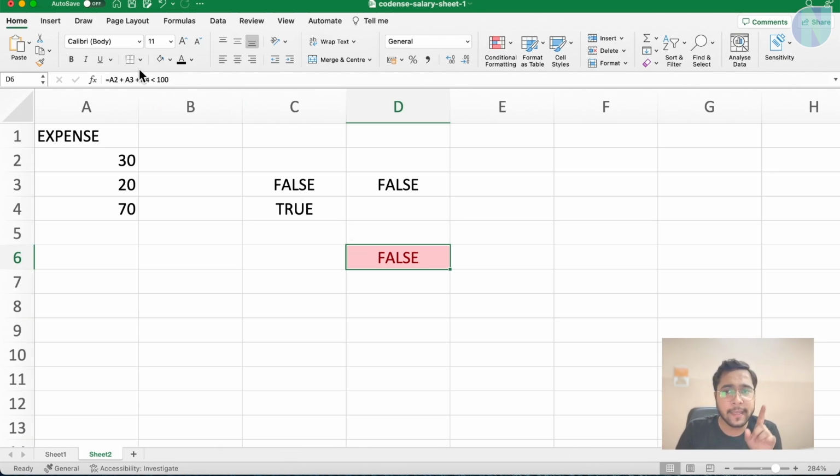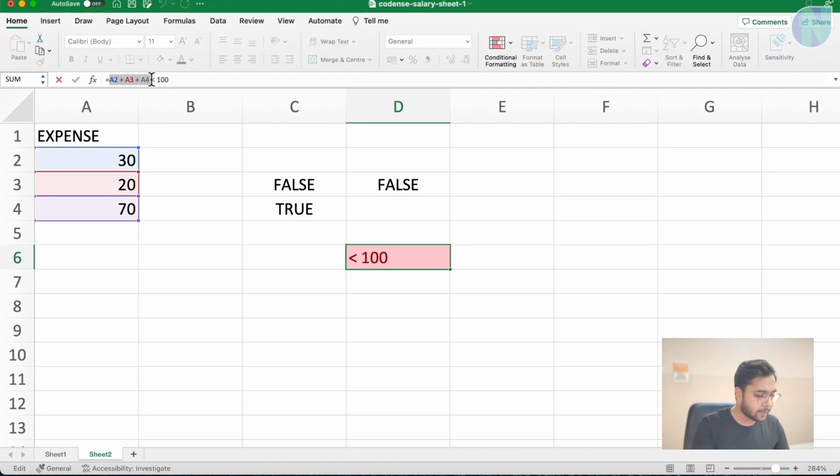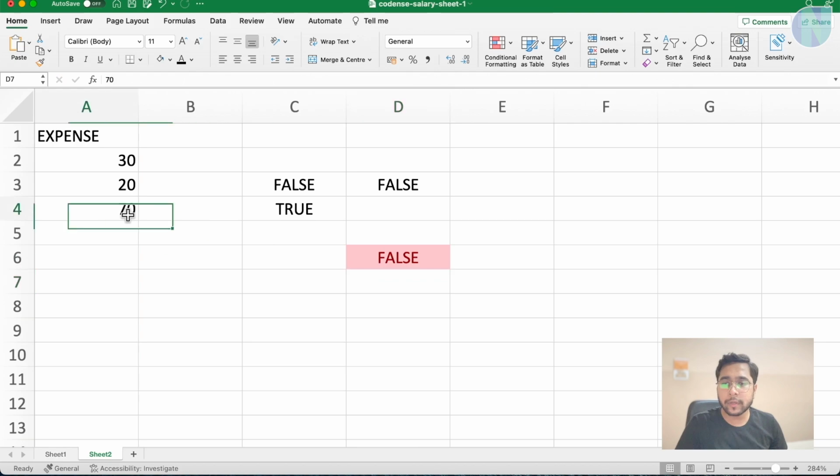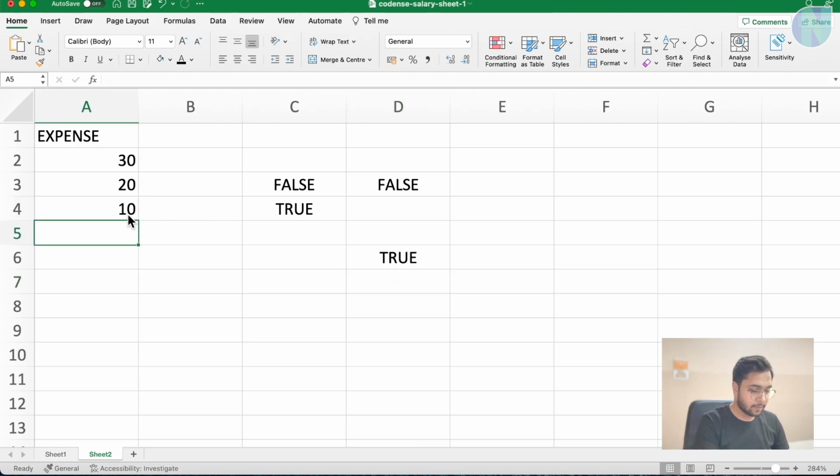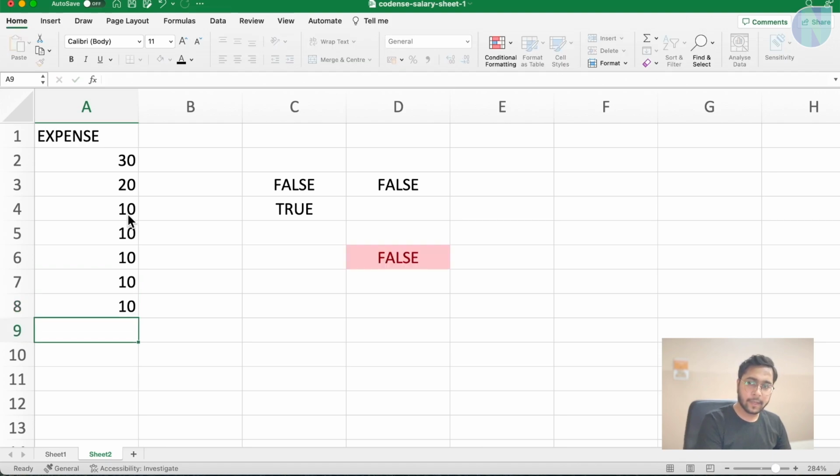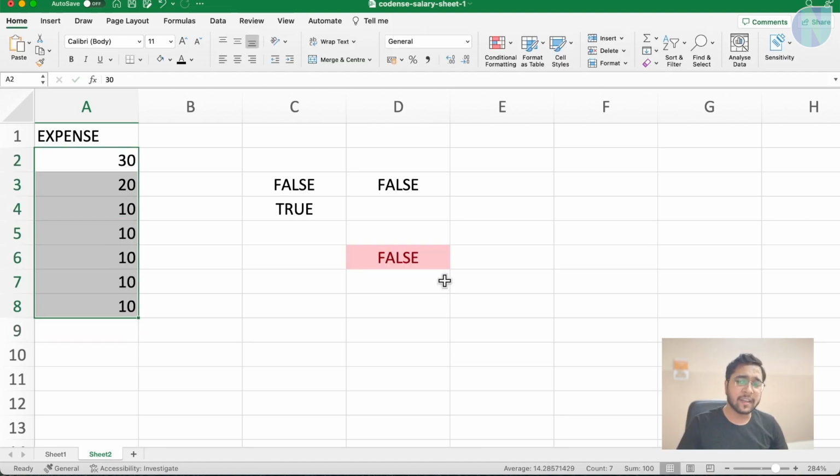Because the formula is A2 plus A3 plus A4 should be less than 100. Now suppose there are 10 cells. You won't write A2 plus A3 plus A4, A5, A6, A7, A8. No. What you can do here is write SUM with the range from A2 to A10. If my range goes below 10, now see, if I am adding 10, 10 here, as soon as it goes above 100, it will become false.